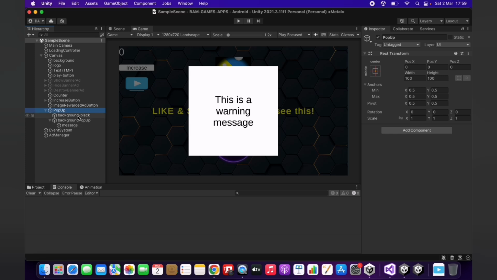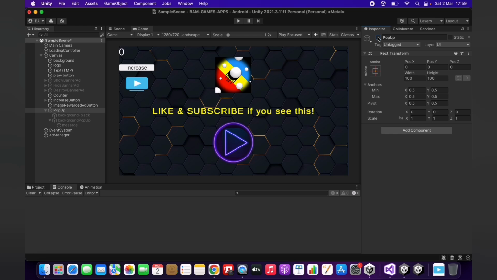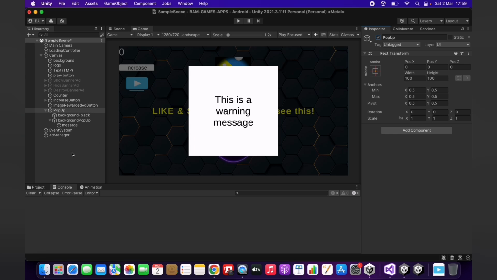Not having to go one by one. If I disable this parent object, all of them go at the same moment, okay? So I will save time, not having to write a lot more lines of code in the script, removing one by one the text, the image, and the background black.